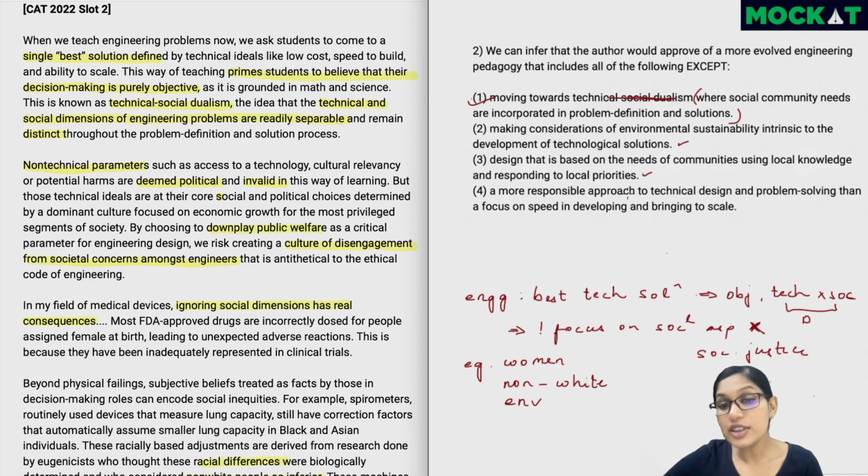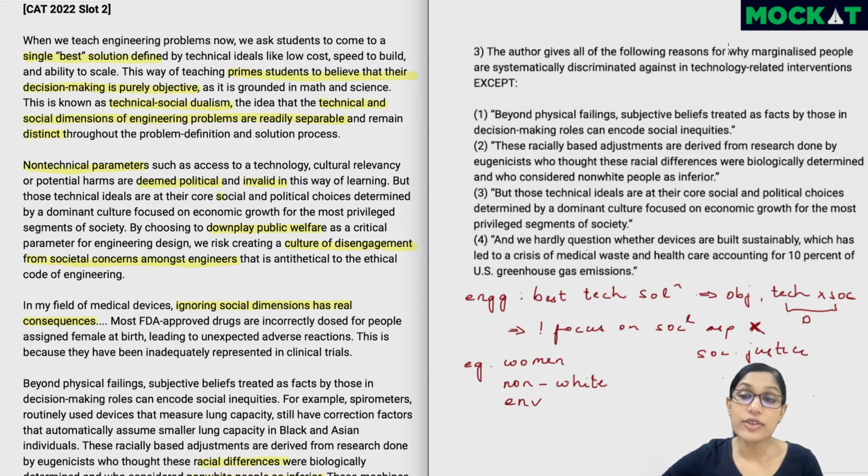A more responsible approach to technical design and problem solving than a focus on speed in developing and bringing to scale. Now, focusing on speed and bringing to scale is only the tech aspects, and throughout the author is saying we need to focus on the social, political aspects as well. So, focusing on more than just this is also something that the author would agree with. So, we can eliminate options 2, 3, and 4, and option 1 definitely becomes the correct choice.